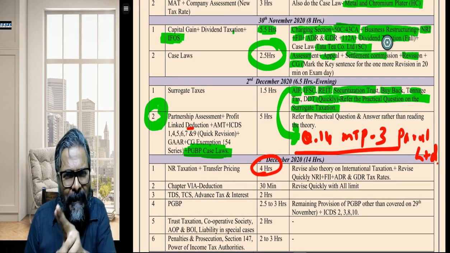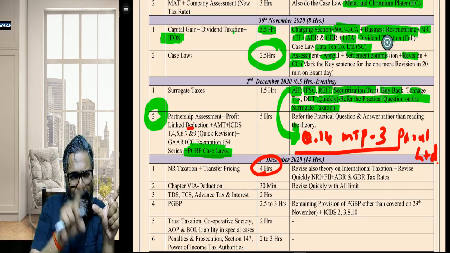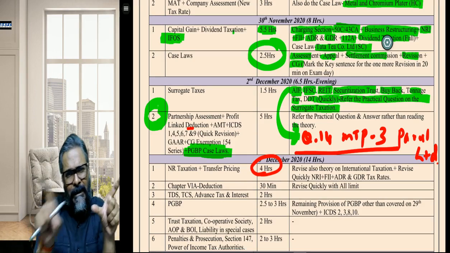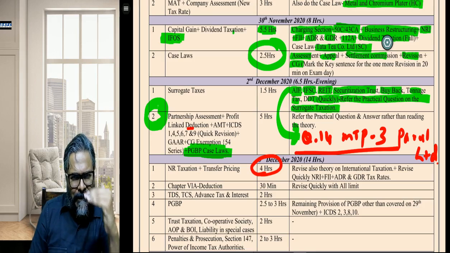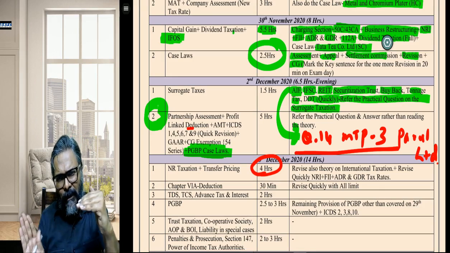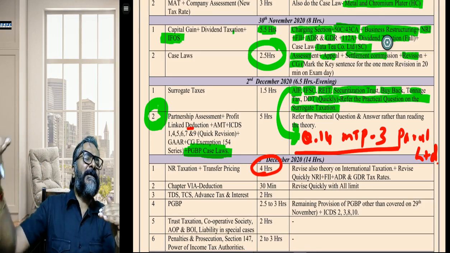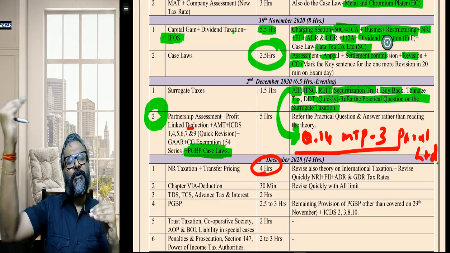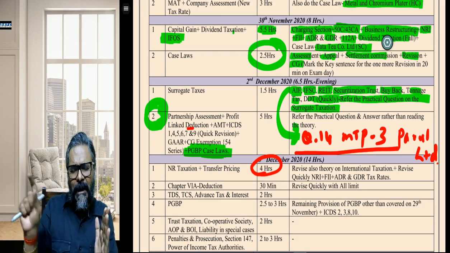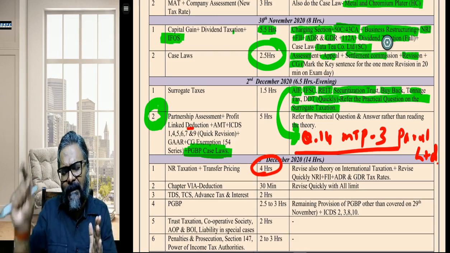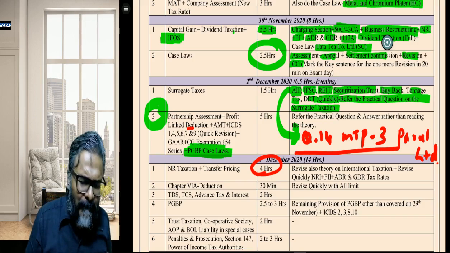9(1)(v), (vi) and (vii), directly that chart. Remember that chart is there. When an interest income, when the royalty income, when the FTS income will be deemed to accrue or arise in India. That is one thing, the deeming fiction. Who is the payer of the amount? And the payment is made in respect of whether a source or a business situated in India or a source or a business situated outside India. On that basis, the deeming fiction has to be considered for 9(1)(v), (vi) and (vii) in respect of interest, royalty and FTS respectively.